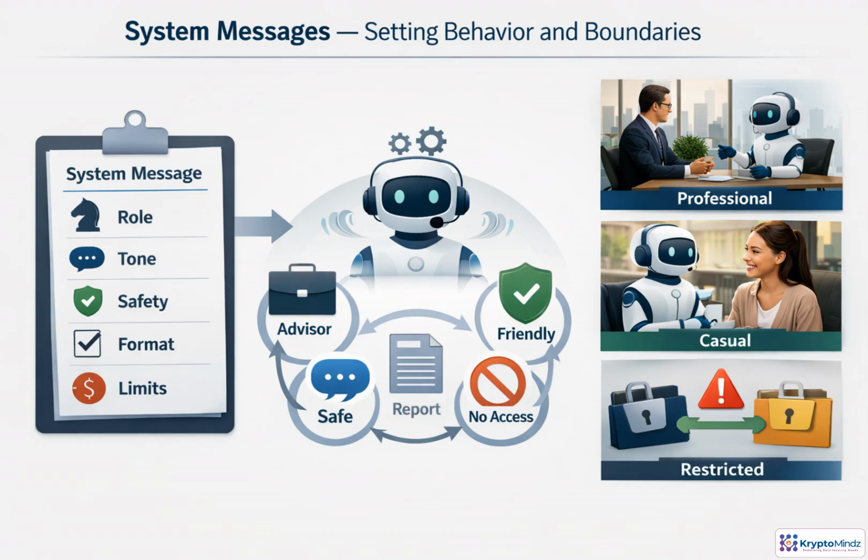Think of a system message as the operating agreement for the assistant. Before any user request arrives, it sets the role, tone, safety limits, and expected output format. This gives the model a stable frame for each interaction. But a system message does not teach new facts. It guides behavior. Good system instructions say what the assistant should do, how it should do it, and where it must stop.